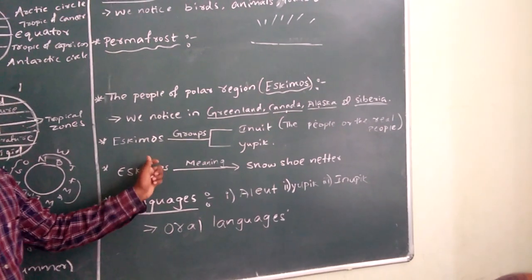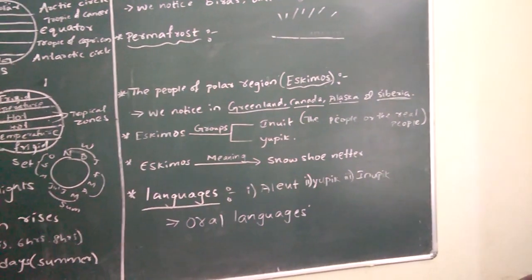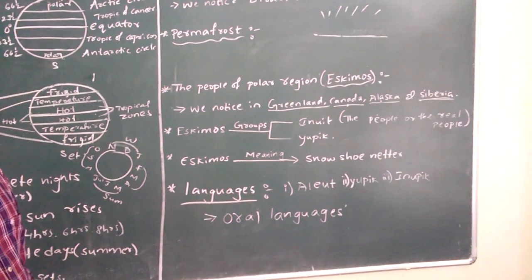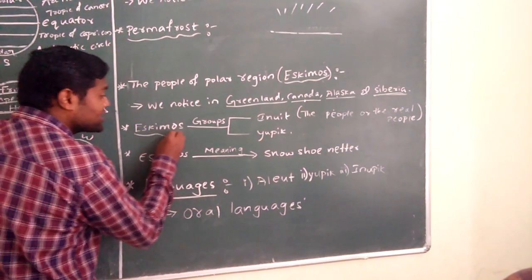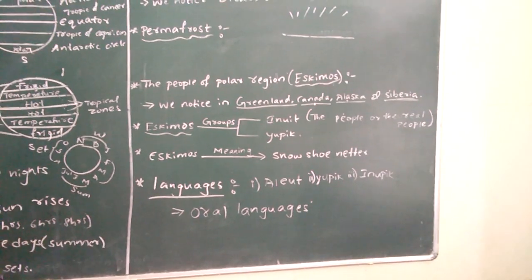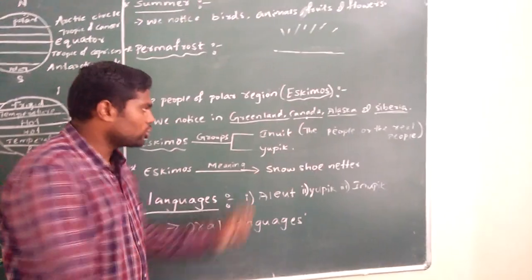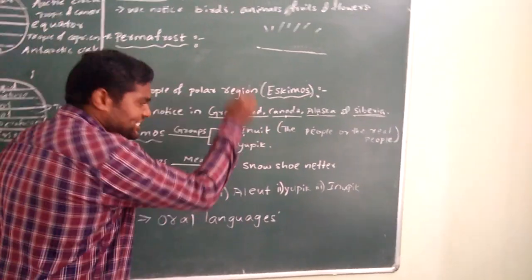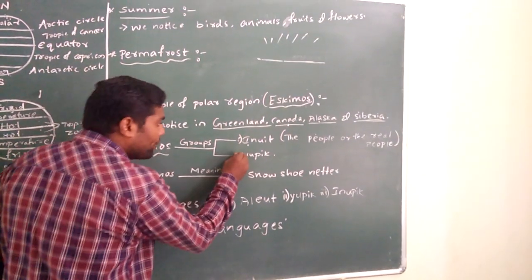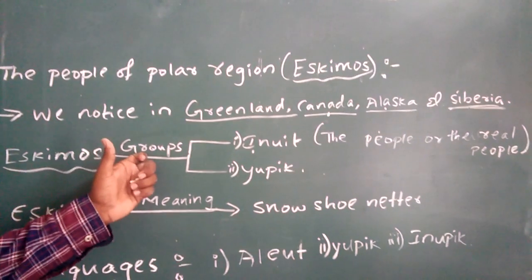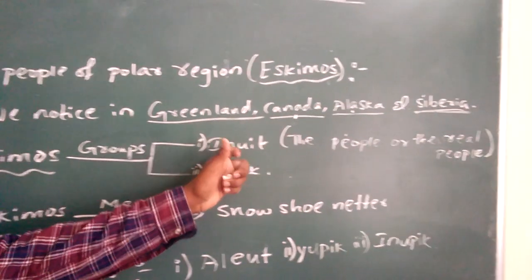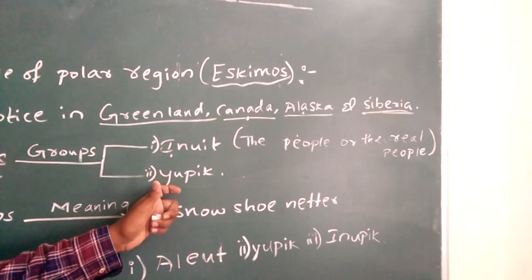So Eskimos, again Eskimos are classified in two types. Now how we have the caste and how we have the religion, in the same way these Eskimos are classified in two groups. Very, very important. First group, Inuit. Second group, Yupik. Eskimos are classified in two groups. First one, Inuit. Second one, Yupik.